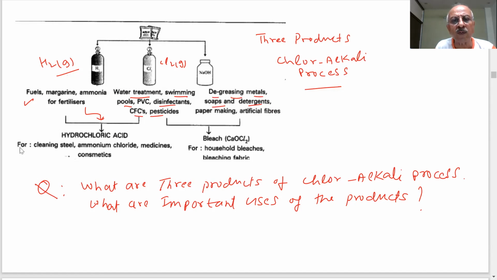Paper making, and also further used for bleach, CaOCl2. That is our bleaching powder. Household bleaches, bleaching fabrics. You know bleaching. What is the meaning of bleaching? It will render it colorless. So these are all the uses, note them down, they are very important.